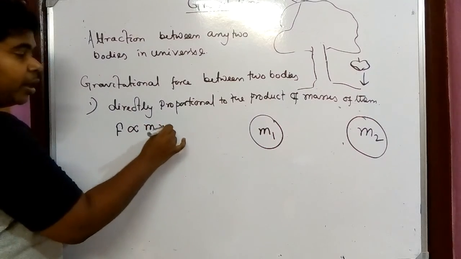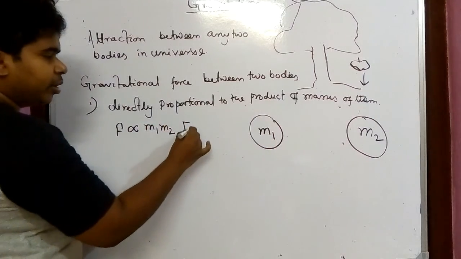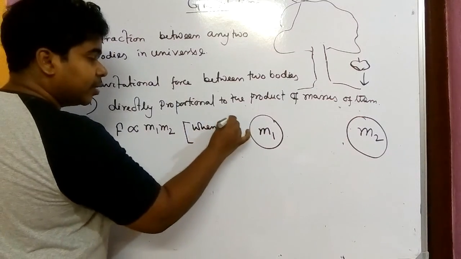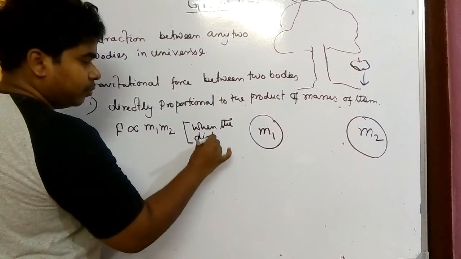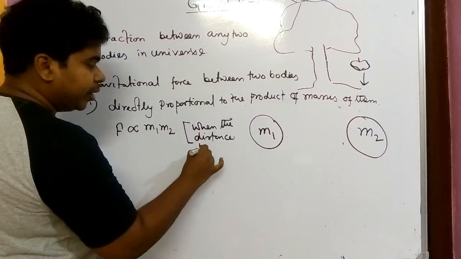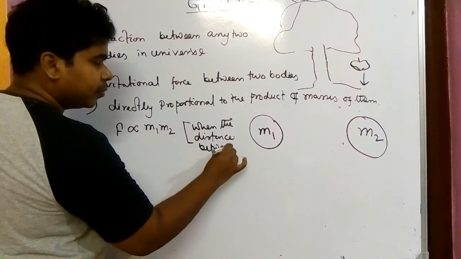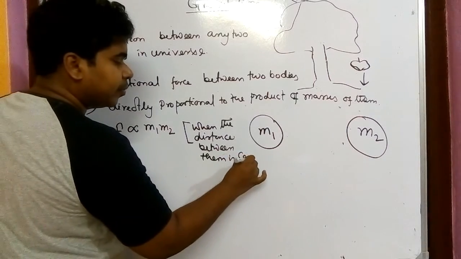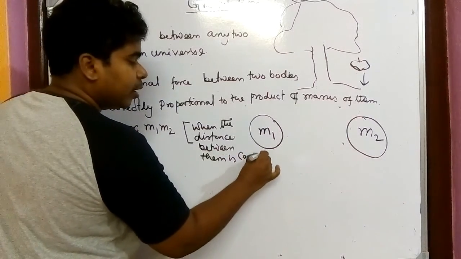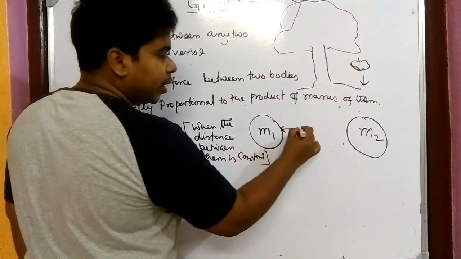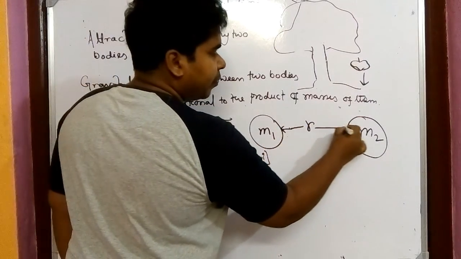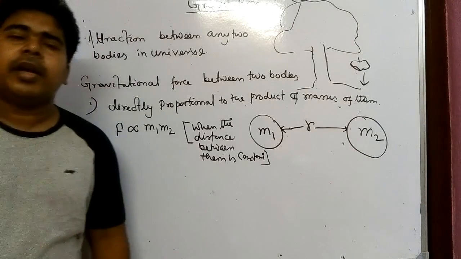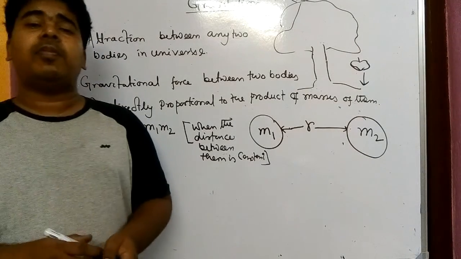And here one thing we have to mention: when the distance between them is constant, whatever the distance is, if it is r, if the distance is constant, then the force is directly proportional to the product of masses.